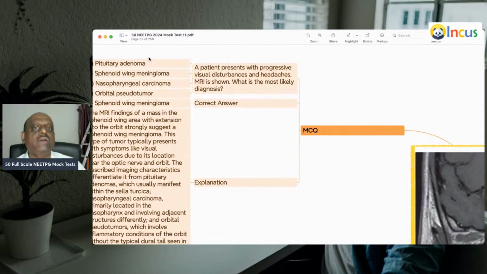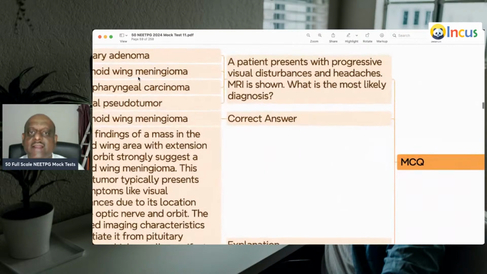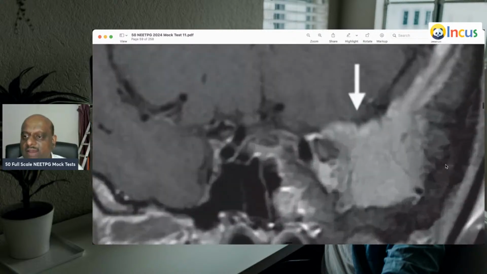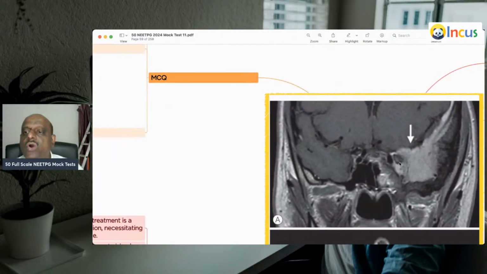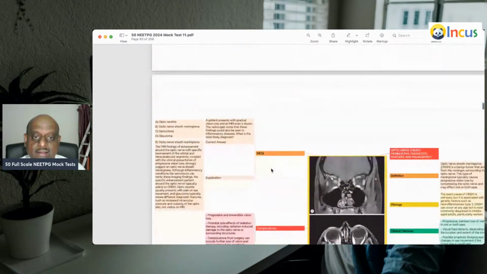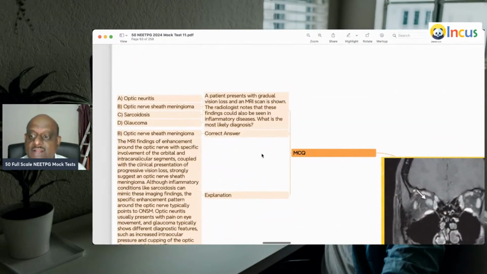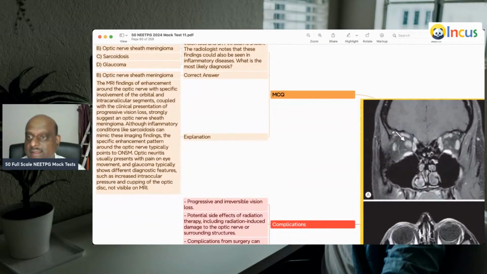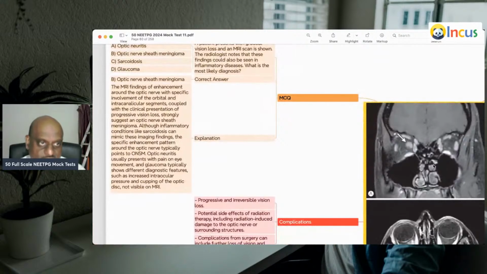A patient with progressive visual disturbances and headache, MRI is being shown to you. This is very typical of sphenoid wing meningioma is what you need to basically remember. A patient presents with a gradual vision loss, MRI scan is being shown to you, and these findings are more consistent with